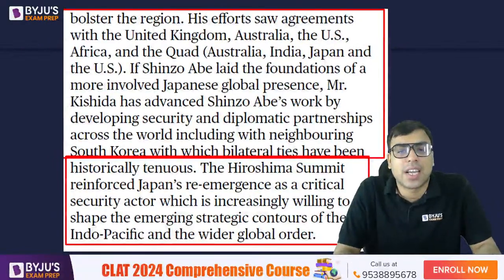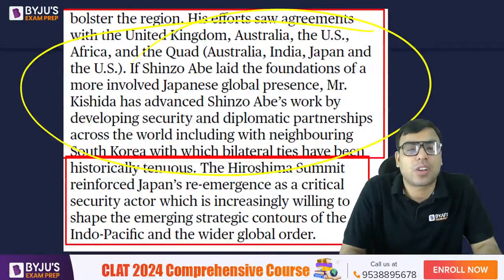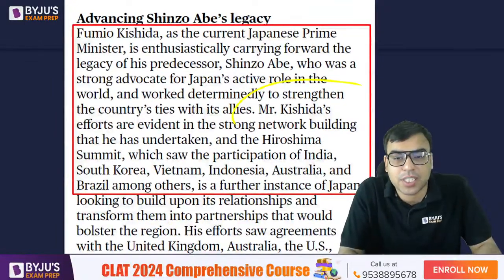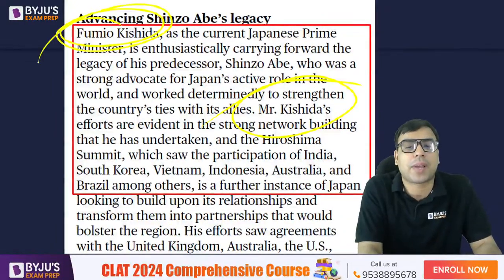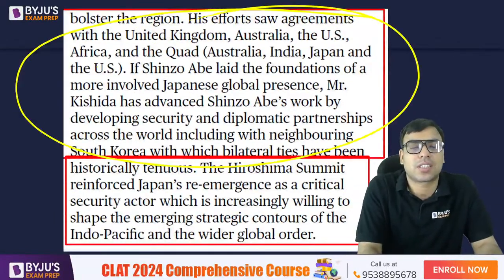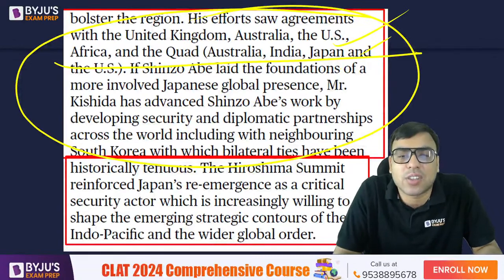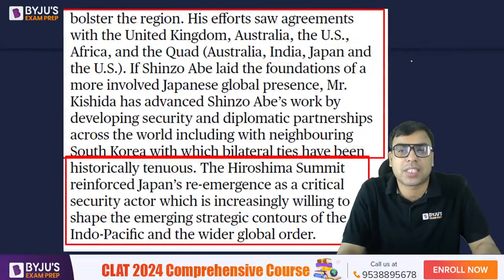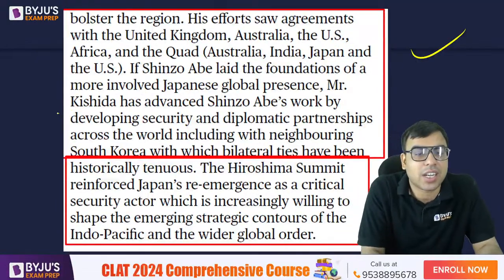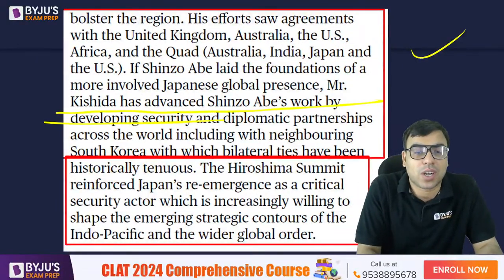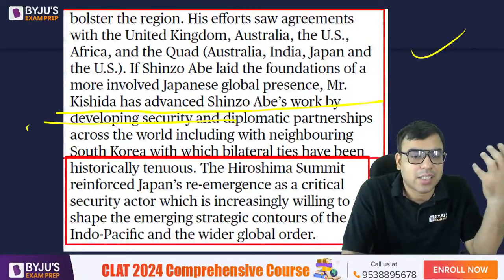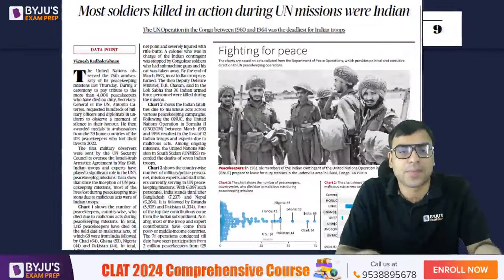Okay, yes. His efforts saw agreement with UK, Australia. तो इसी की बात कर रहे हैं, है ना? Efforts वगैरह की बात हो रही है. Mr. Kishida's or the current Prime Minister of Japan's effort, है ना? So UK, Australia, US, Quad and all, है ना? So these are actually the initiatives in which Mr. Kishida is actually advancing the Shinzo Abe's work. यानी जो Shinzo Abe साहब ने काम किया था उसी को और आगे बढ़ा रहे, है ना? So that is what is being discussed about.